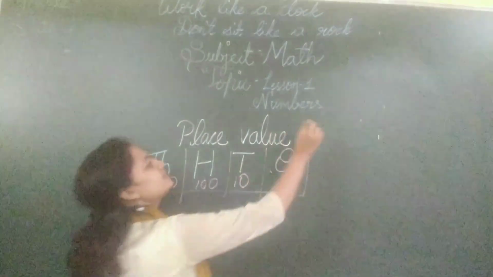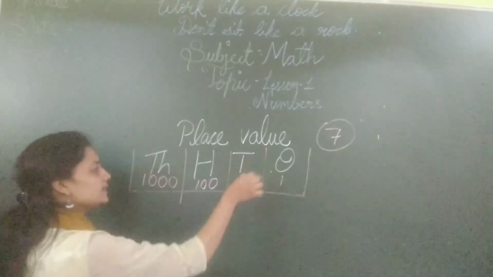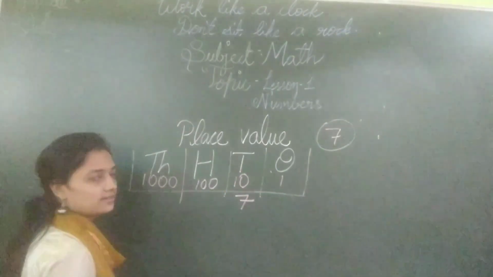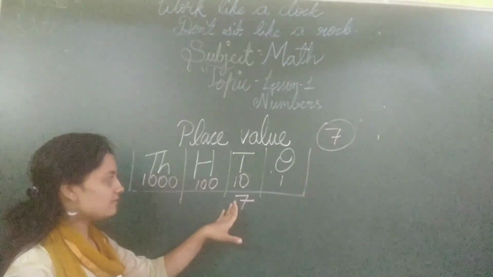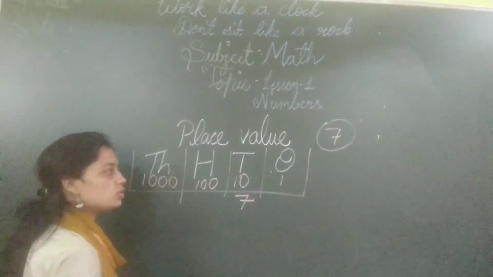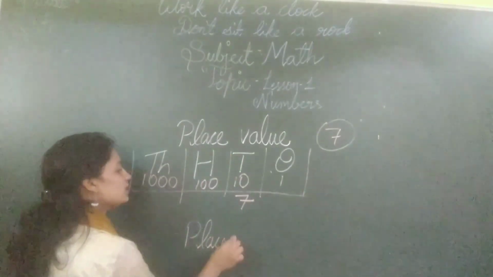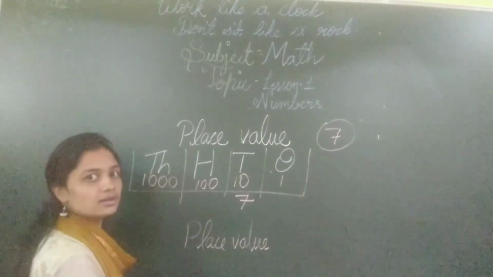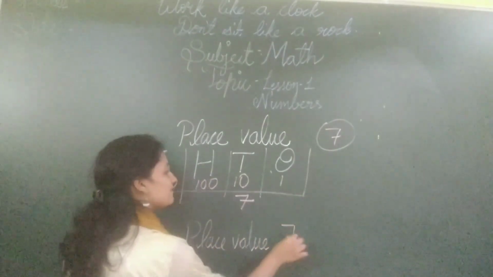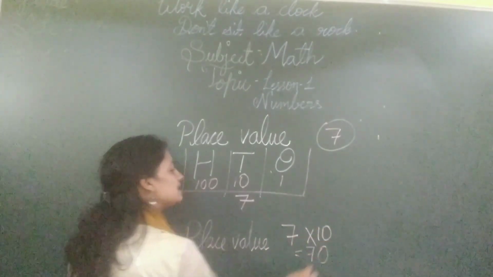Example, let me take a number 7. I am going to make 7 sit in 10th place. So 10th place means what happens to 7? 7 gets multiplied by 10. So the place value, listen children, place value. If I ask you what is the place value of 7, you should tell me that 7 into 10 is 70.